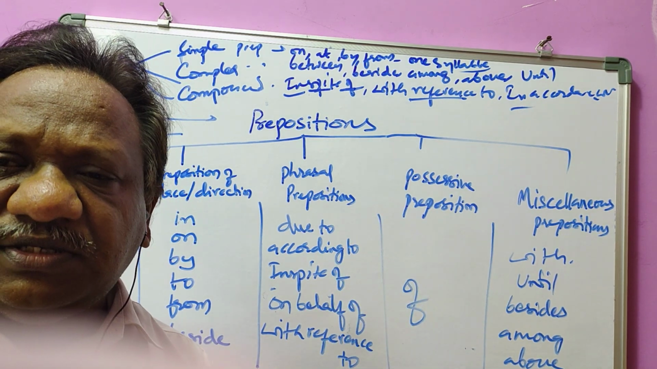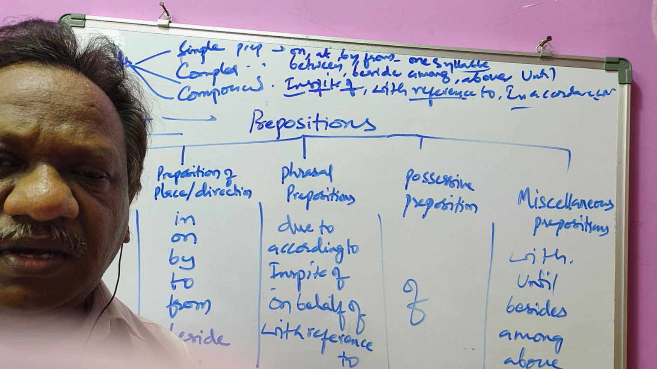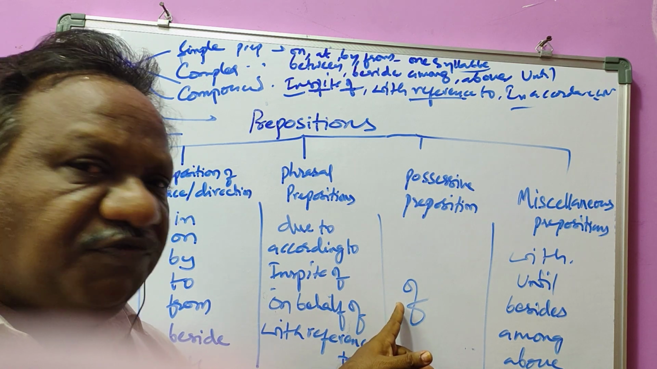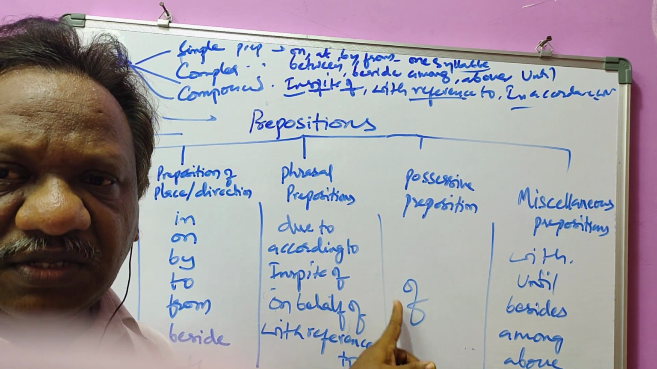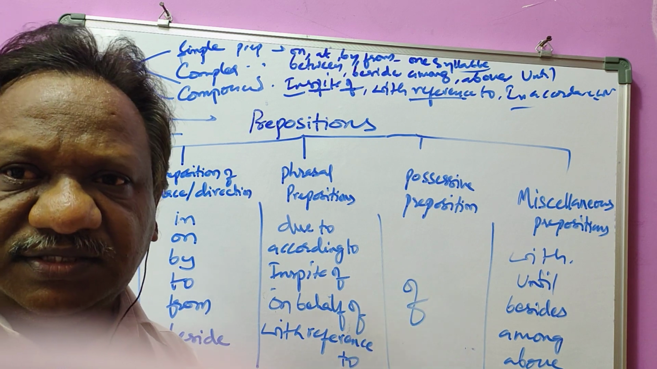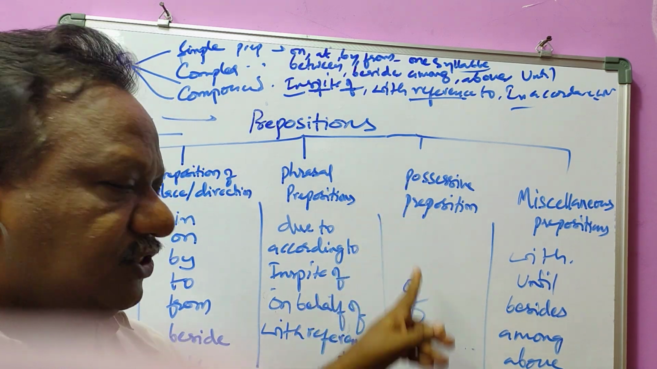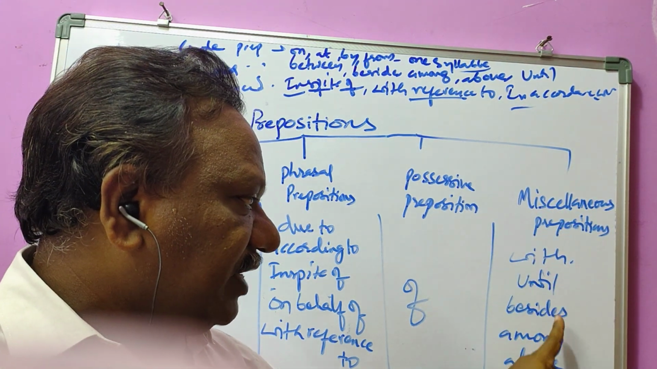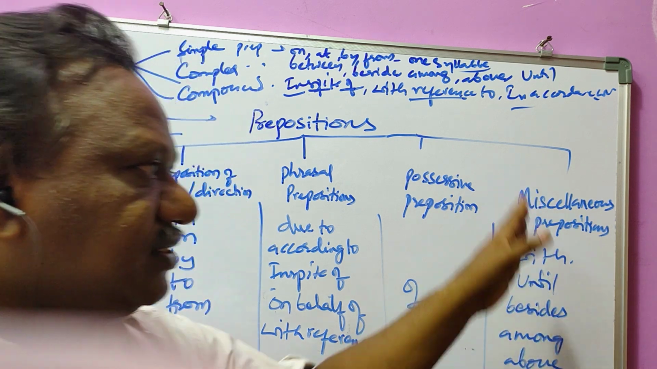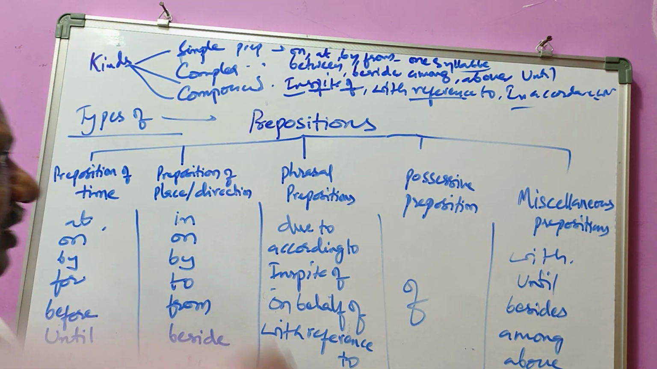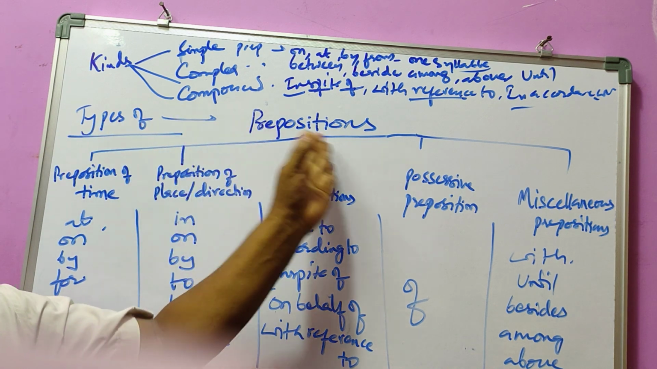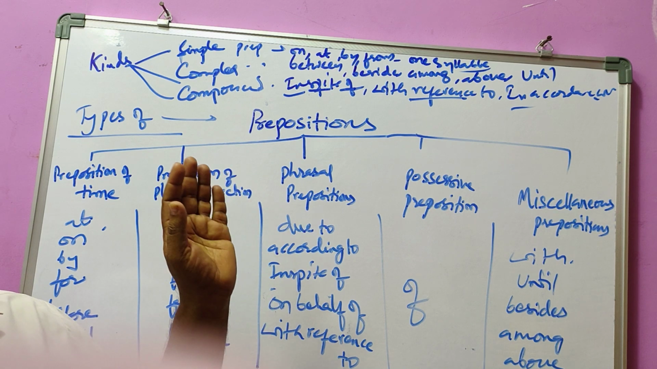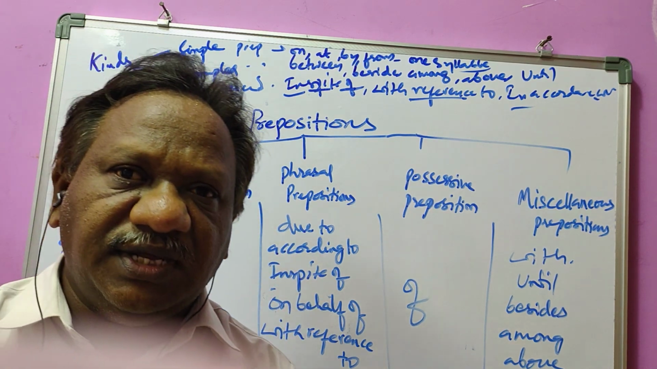Possessive preposition means, say, the climate of Ooty is pleasant. See here, of is a possessive, giving the meaning of possession. Miscellaneous prepositions: with, until, besides, among, above, around. These are called miscellaneous prepositions. In this way you can divide the types of prepositions. And these are the types and kinds of prepositions you have seen.